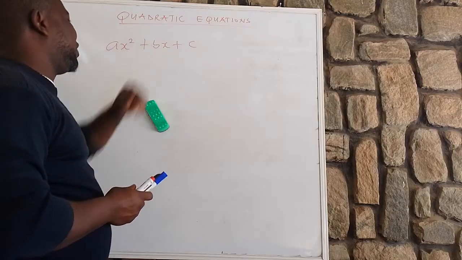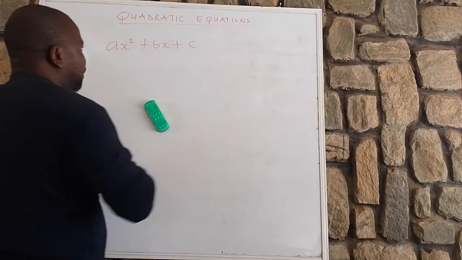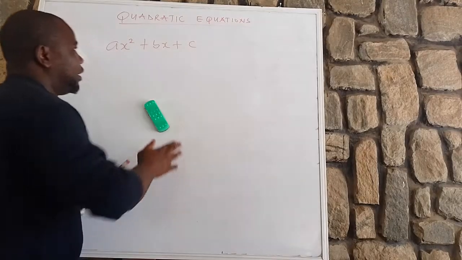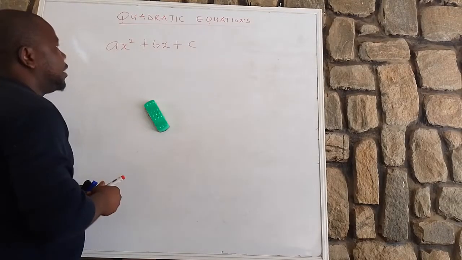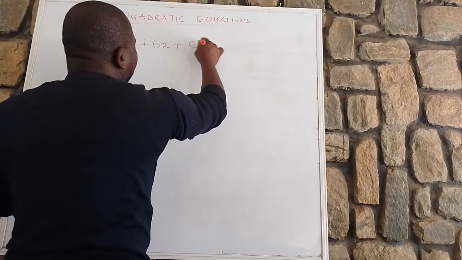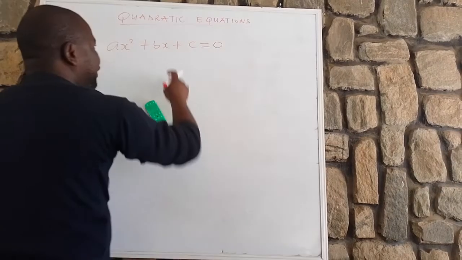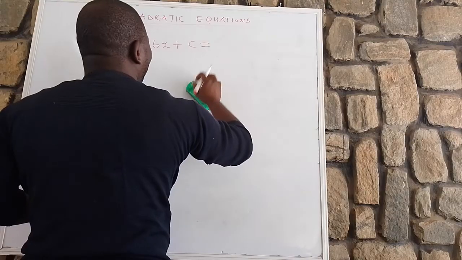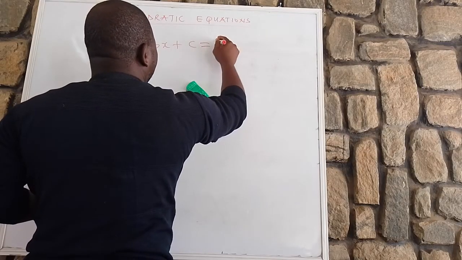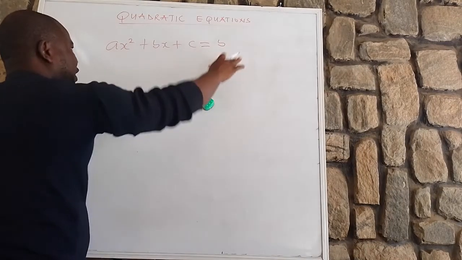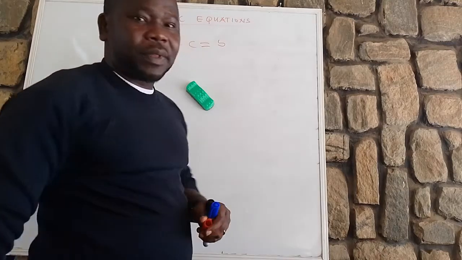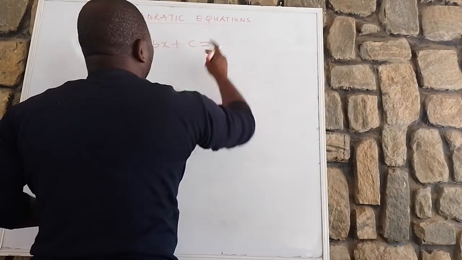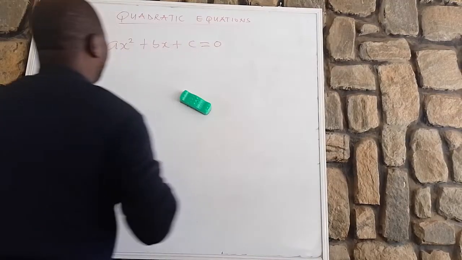Why is it not an equation? Because the equality sign is not equal to anything. There is no equality sign here. But immediately you see an equality sign, it is an equation. Not necessarily 0; you can see any figure or any value. Is that clear? So take note.